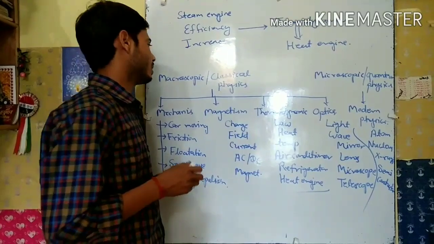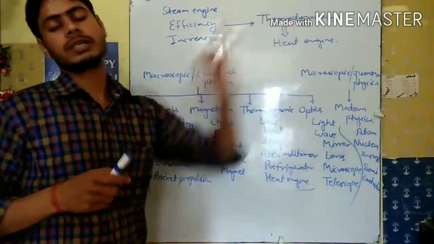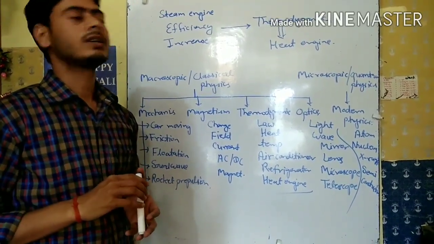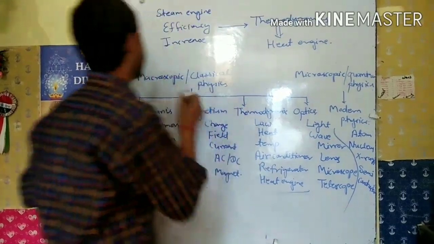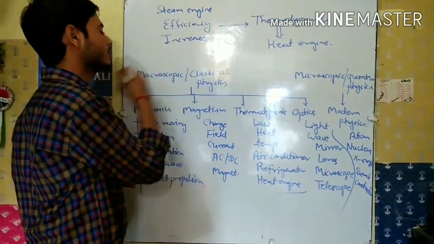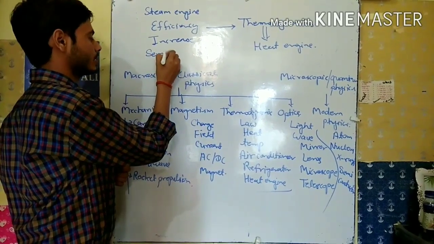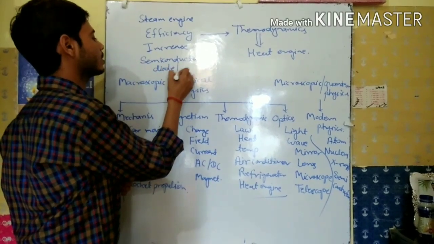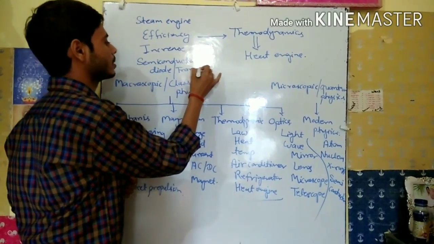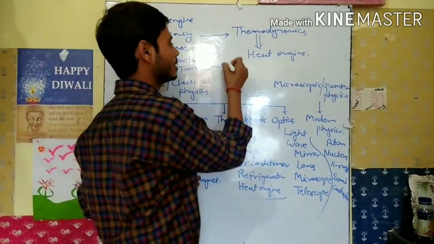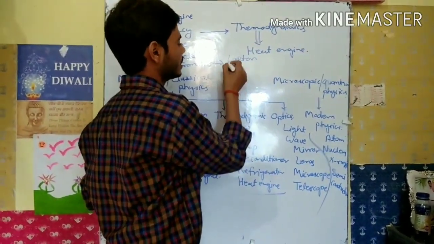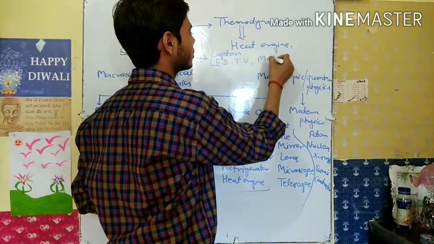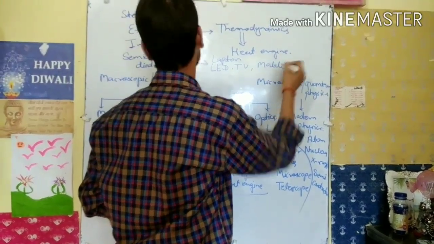Now, we can say that when technology increases, it is very helpful for society. Let's take a simple example, the invention of semiconductors such as diode or transistor, due to which various types of laptops, LED TV, mobile, and various other things were developed.